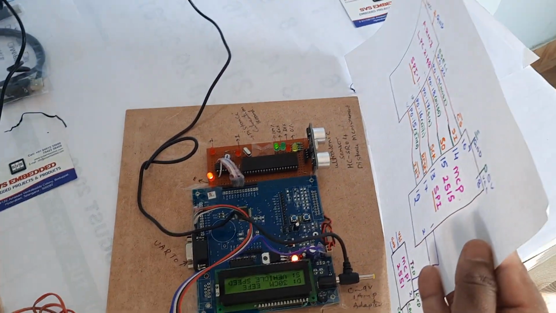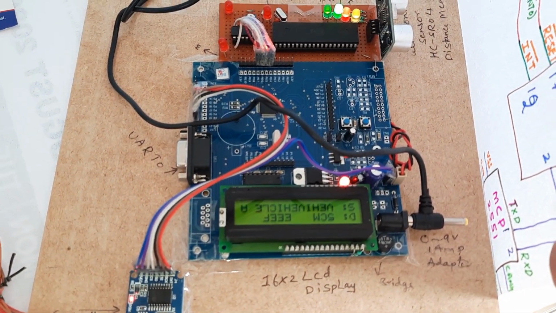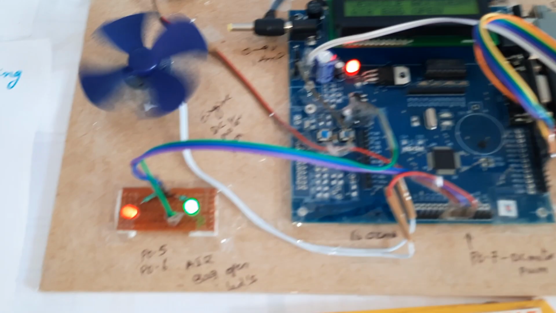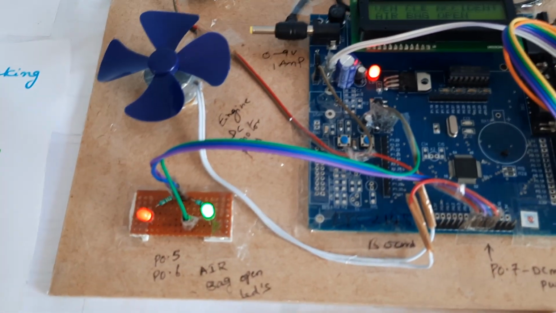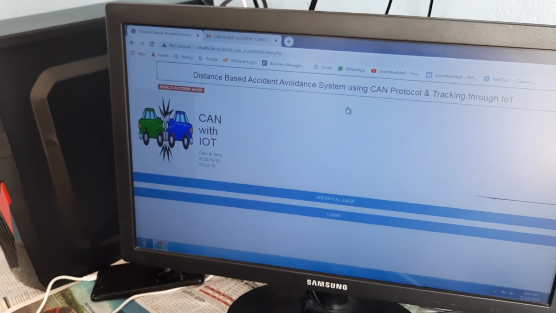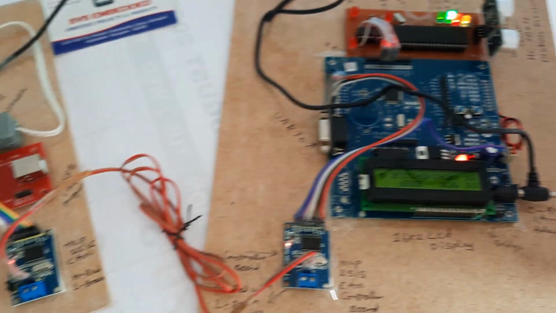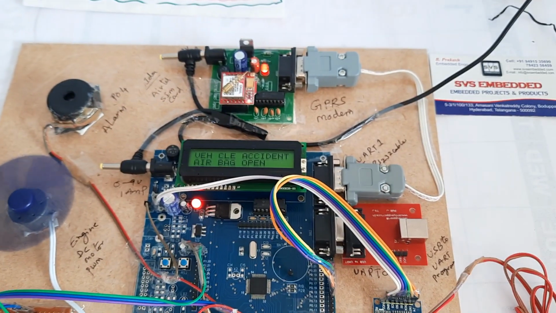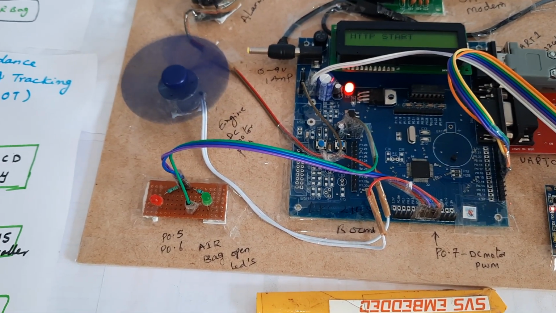Now coming into the accident. Nearest the obstacle, it will come as 5%. Airbag open, LEDs are on, the alarm is also on. Now that the accident has occurred, we will get an email alert also. 5%, vehicle accident, airbag open.